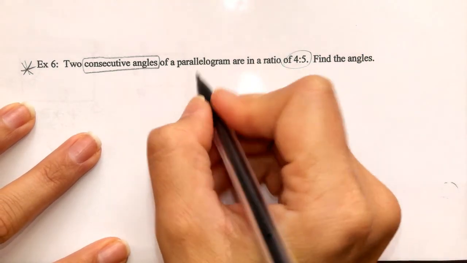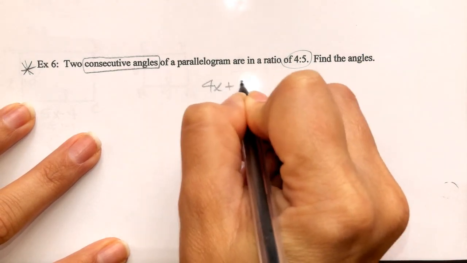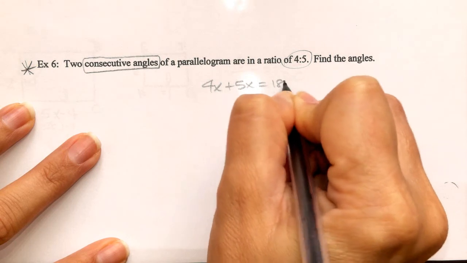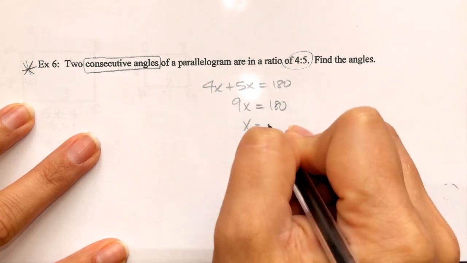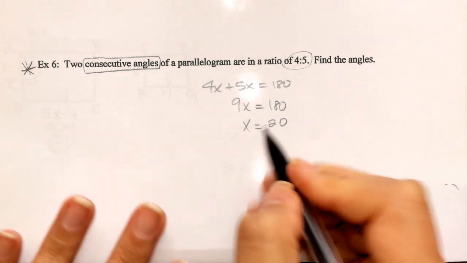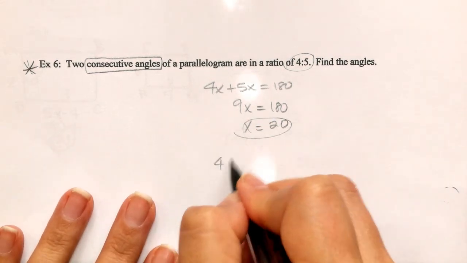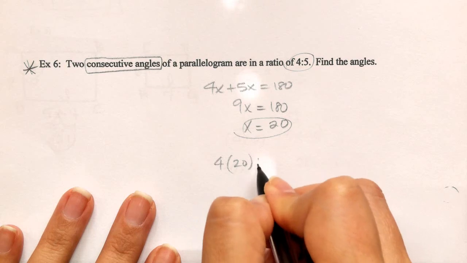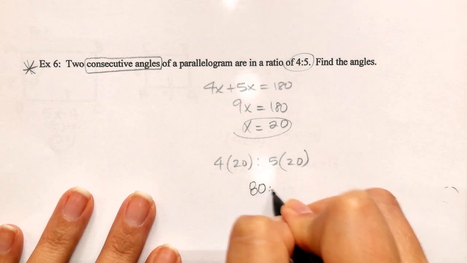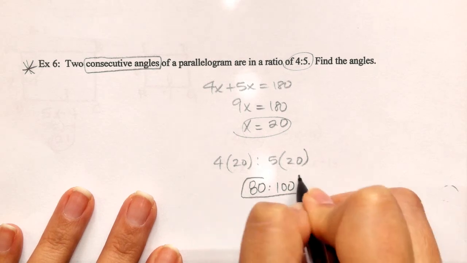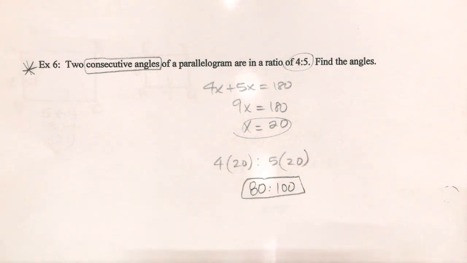They're in the ratio of 4 to 5. So then we would have 4 times 20 and 5 times 20. And there we go.